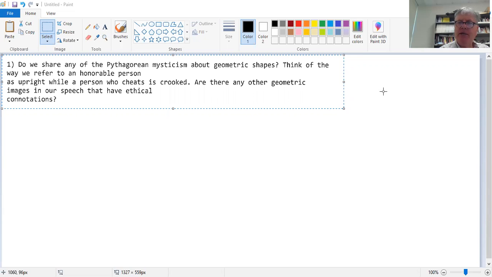So a lot of you picked up, for example, square, or talking about someone as straight, obtuse, acute. These aren't, you know, like what the Pythagoreans do, but there is definitely a little bit of geometric imagery. And this goes back even to words like normal and so forth. Anyway.